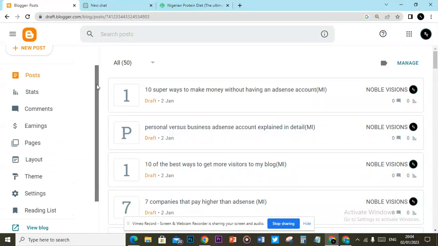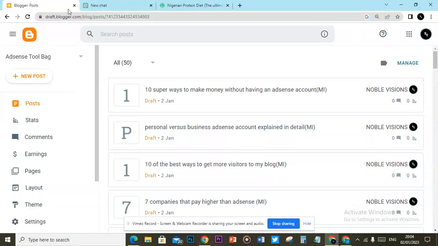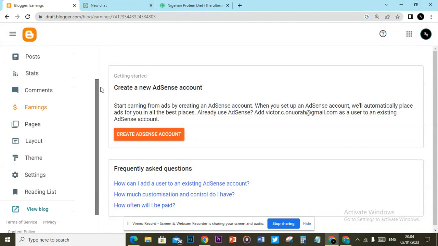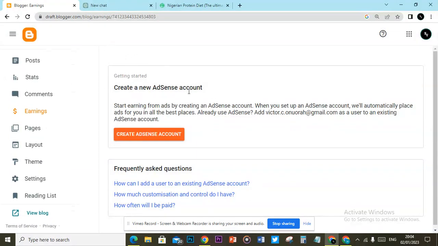And in case you're still wondering if a free website by Blogger can earn you money, don't even bother wondering again, because it's real. People are actually making tons of dollars with Blogger. As you can see on this tab here, there's an earning category, and you can start earning from ads by creating an AdSense account. When you set up an AdSense account, it automatically places ads for you. So this is just showing us that we can monetize this free blog.